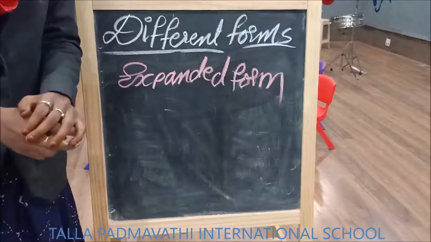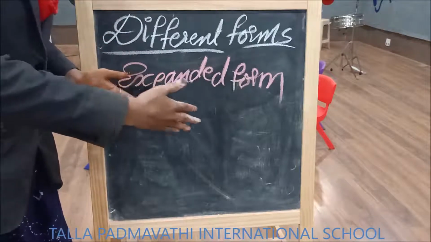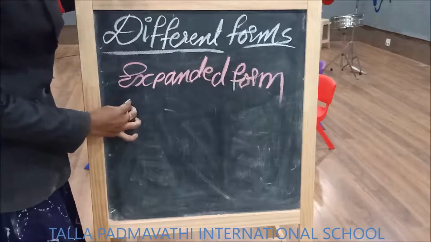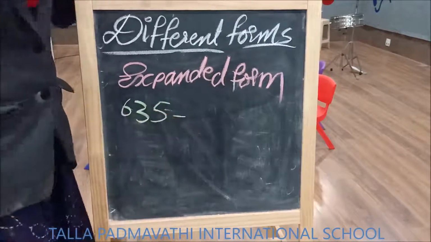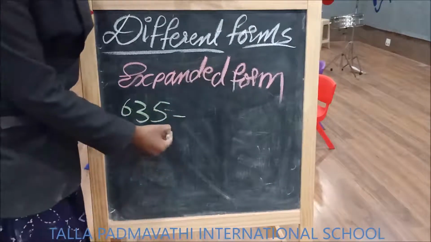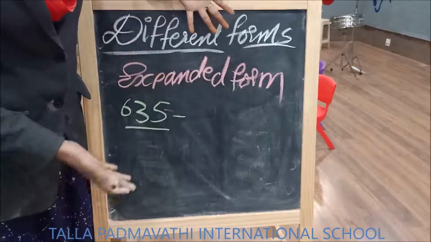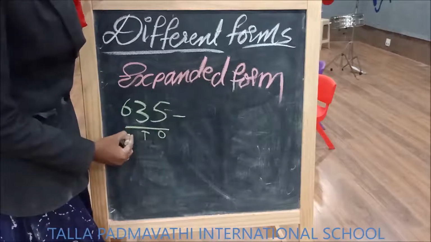You are just representing the same number in some expanded way. For example, let us take a number 635. The same number I am representing in an expanded way using their place values, ones, tens, hundreds.